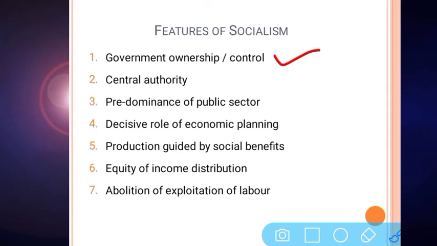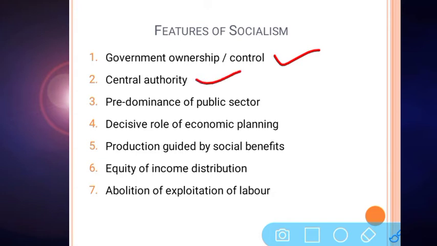Even if some factor of production is owned by a private person, it will be regulated and controlled by the government. So in reality there is no kind of ownership among private players. All the means of production are controlled by government.